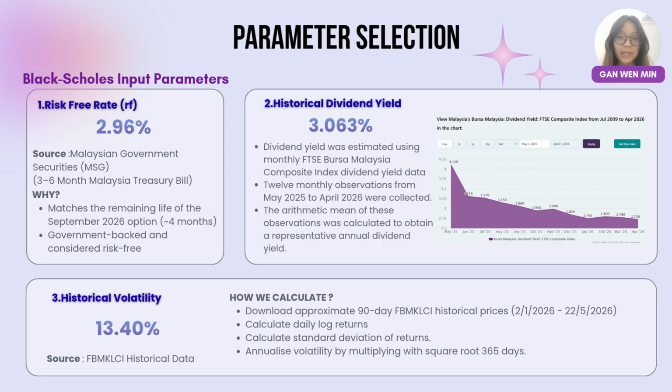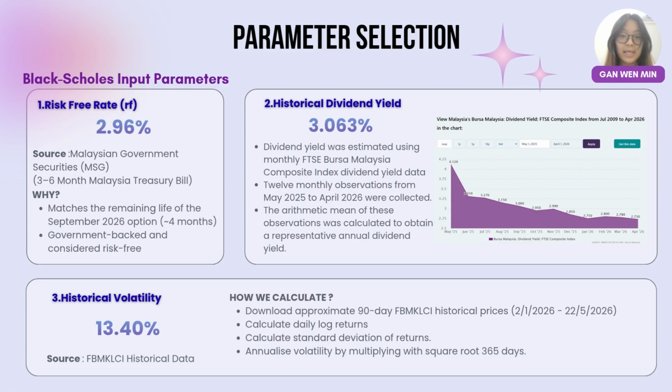Next, we estimate the parameters required for the Black-Scholes model. The risk-free rate of 2.96% was obtained from the 3 to 6 month Malaysia Treasury bill, as its maturity closely matches the remaining life of the selected option. The dividend yield of 3.063% was calculated using the arithmetic mean of 12-month FTSE Bursa Malaysia Composite Index dividend yield observations from May 2025 to April 2026.